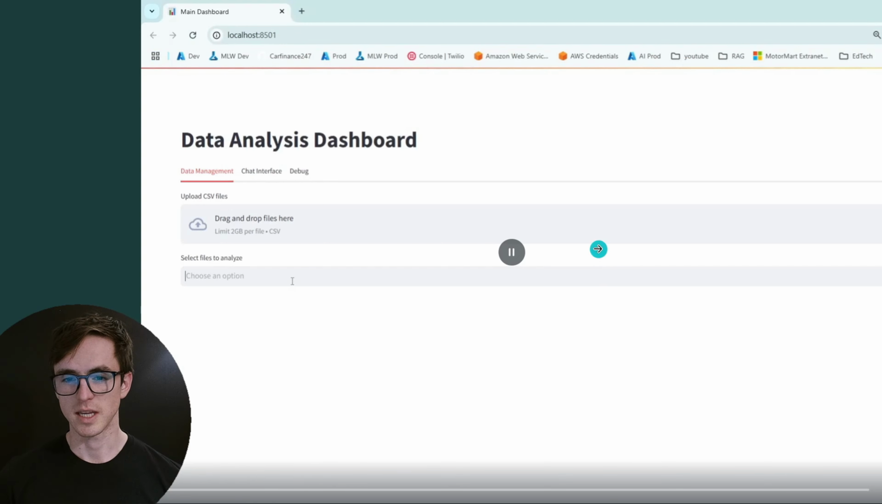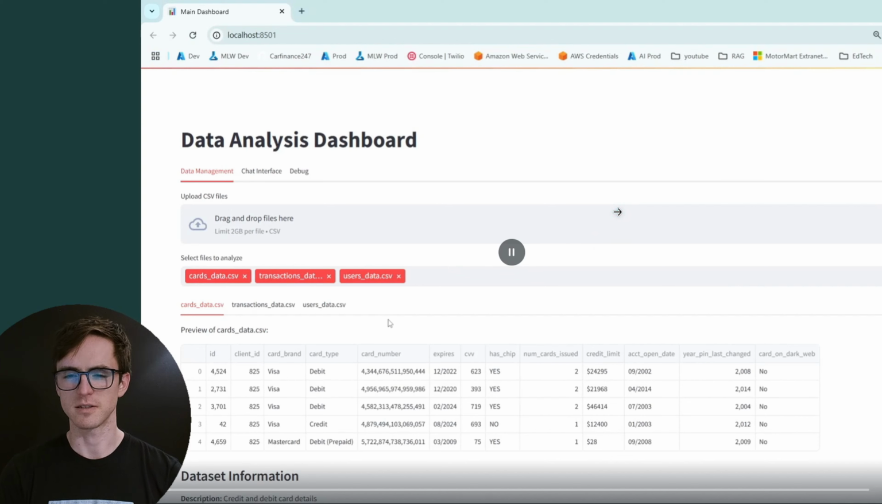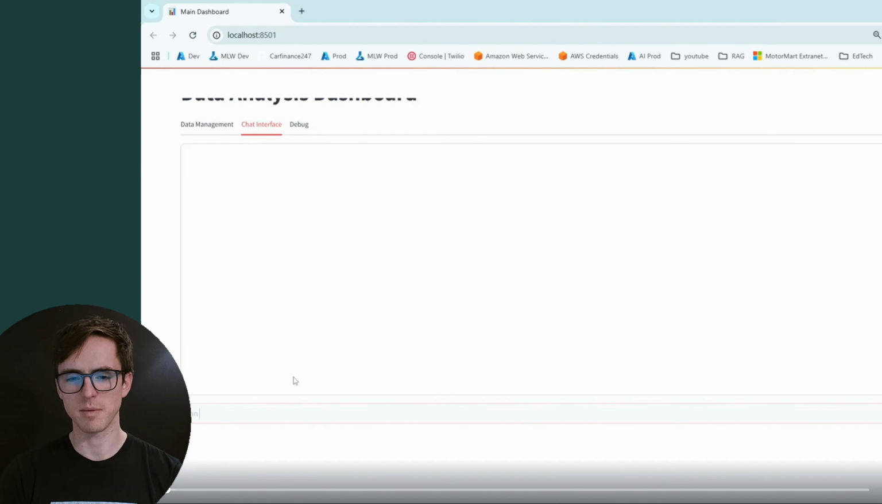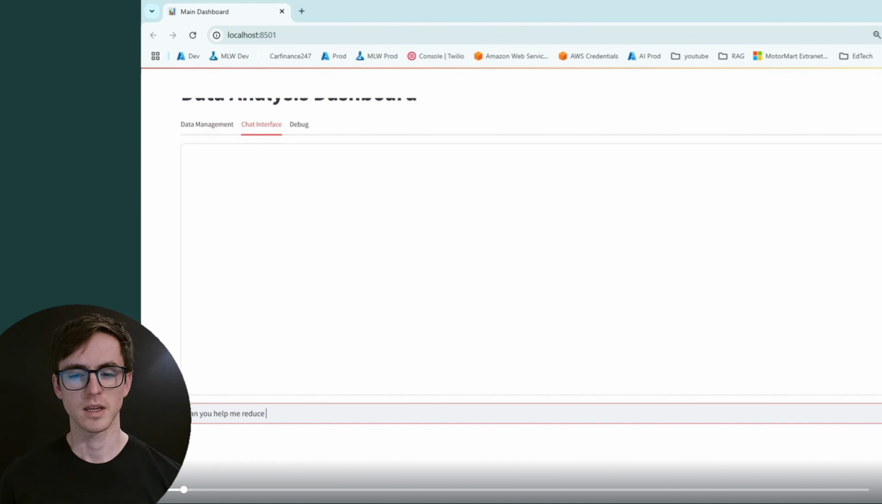Now let's have a look and see how well it does. Let's select our data again and then go into the chat interface. And I'm going to try something a bit more complex this time. I think I'd quite like to have a go at trying some machine learning. So I'm asking it, can you help me reduce the churn? Which is a very high level request.